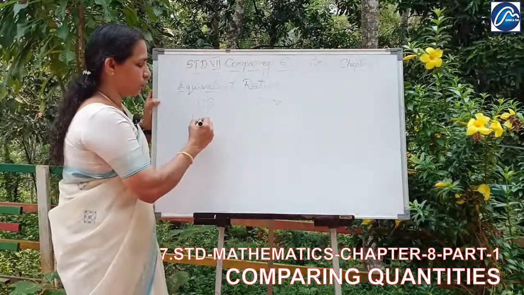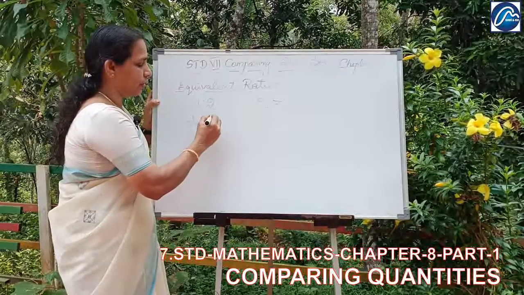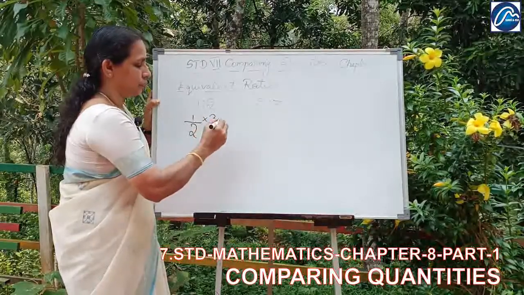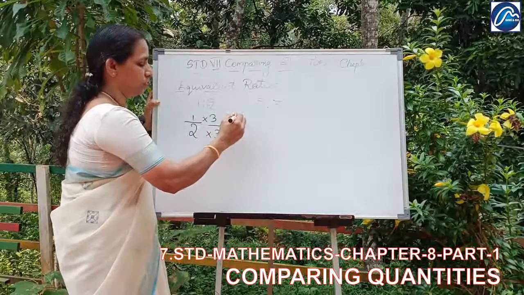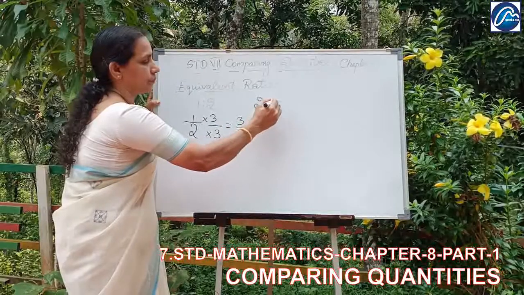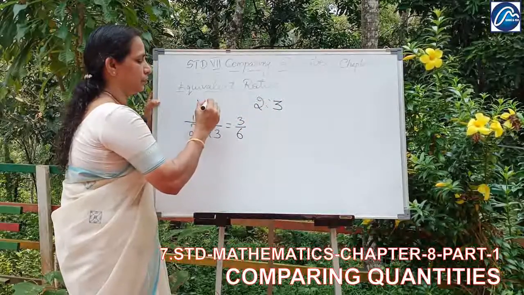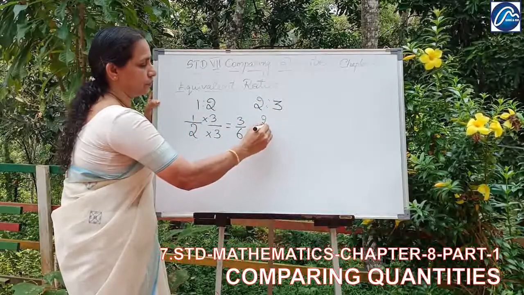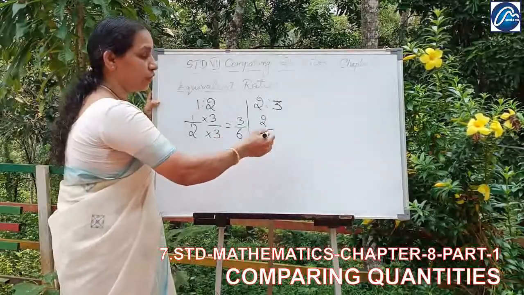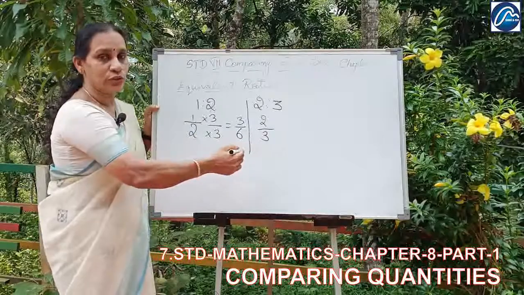1 is to 2, 1 by 2 means 1 into 3, 2 into 3 is equal to 3 by 6. 2 by 3 is equal to, we should change this also into 6.